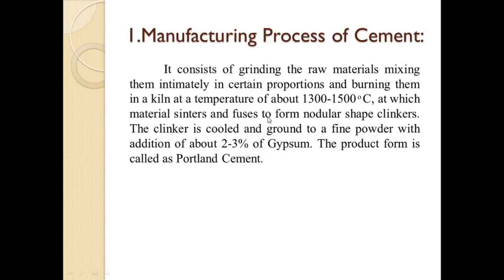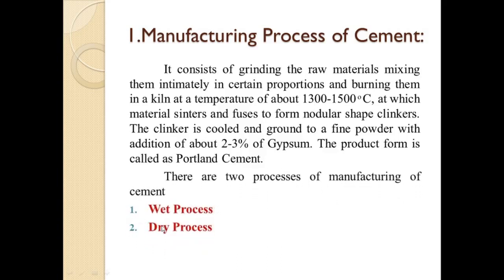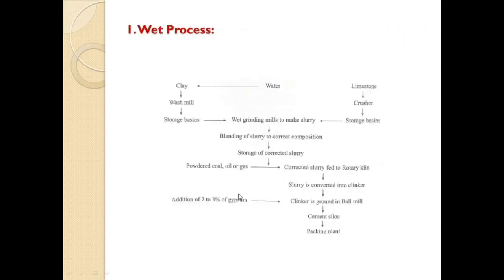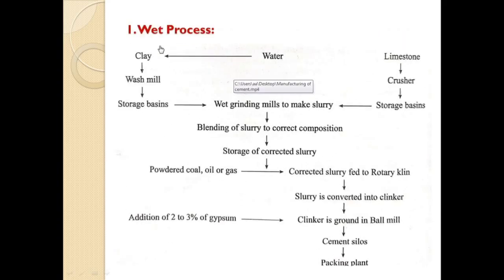Okay, so there are generally two methods of manufacturing cement, that is the wet process and the dry process. So let us see what the wet process is. Here this flowchart shows the wet process. Here first we have clay, that is argillaceous material, and limestone, that is calcareous material. Firstly, this clay is washed with water, that is 35 to 50% of water is used to wash this clay in a wash mill, and after that this clay is stored in basins.